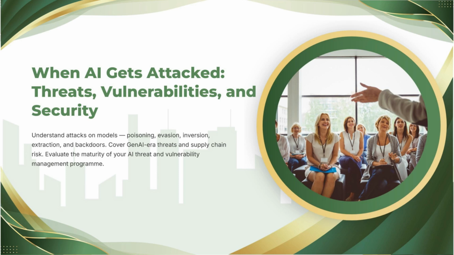Second, the attacks through the ecosystem. Supply chain risks from open source dependencies and shadow AI, and the generative era risk trio, deepfakes, hallucinations weaponized, and automation bias exploited. Third, the defenses. Access controls for models, APIs, training data, and registries, identity and access management audits adapted for AI environments, and the protective layer, guardrails, safety layers, and vulnerability scanning built for machine learning. And fourth, the step back, evaluating the maturity of the whole threat and vulnerability management program, because individual controls matter less than the system that maintains them.